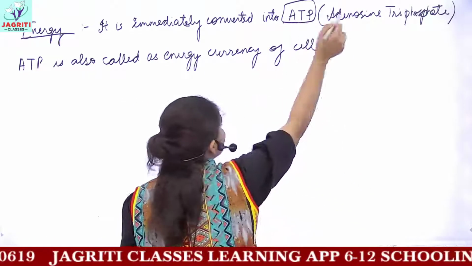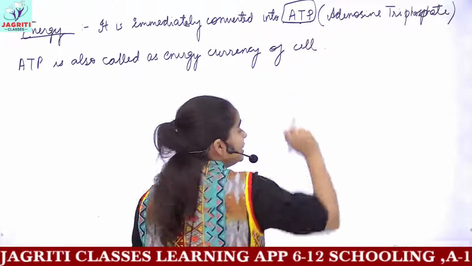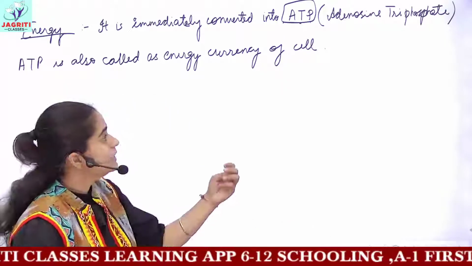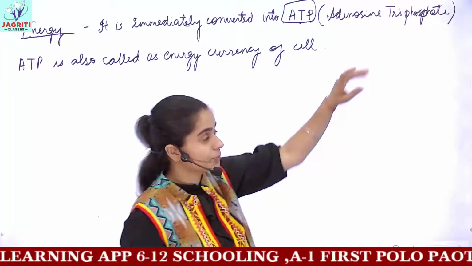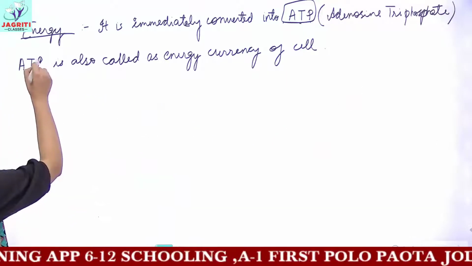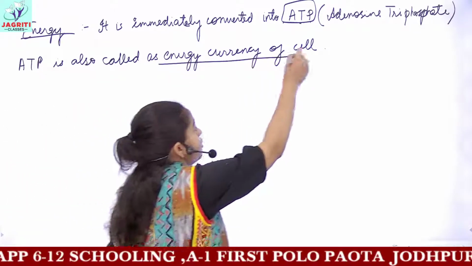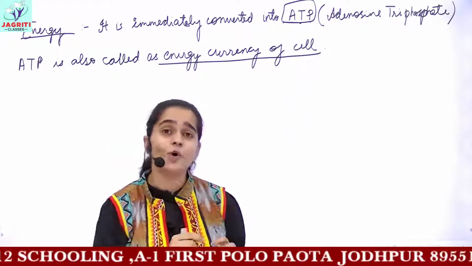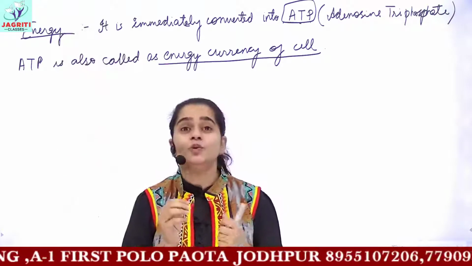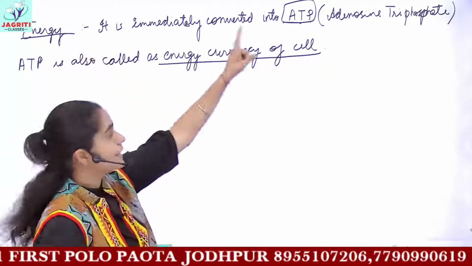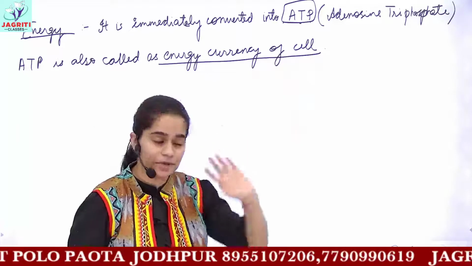In ATP, A stands for adenosine, TP means triphosphate. Tri means you have 3 phosphates attached to your adenosine group. And if you are asked in what form energy is present inside the cell, you would answer that energy present inside the cell is in the form of ATP.